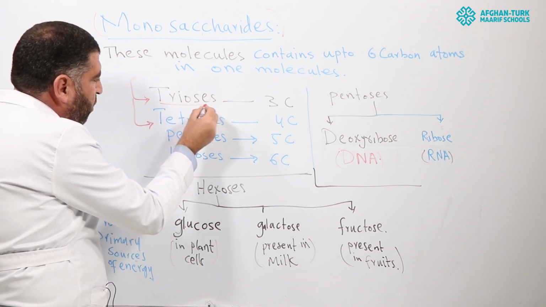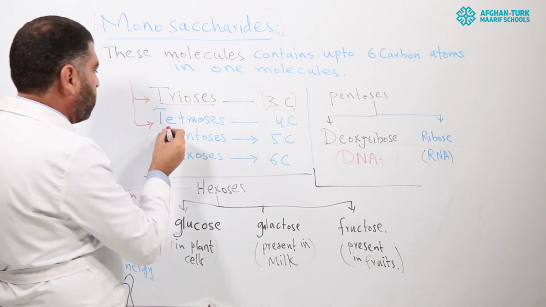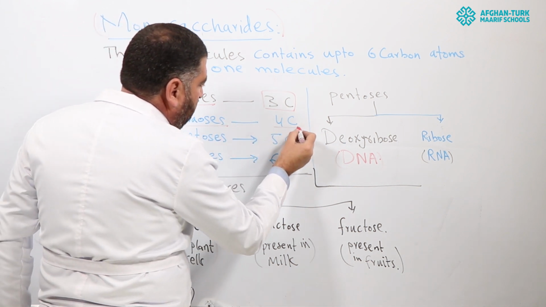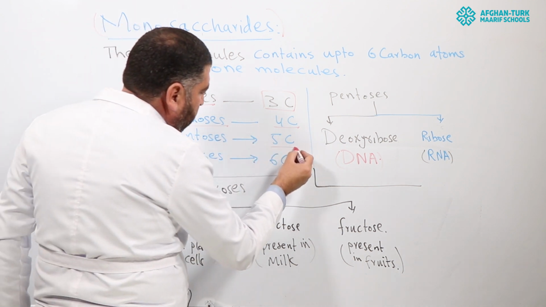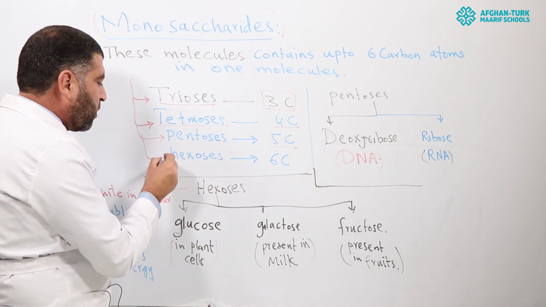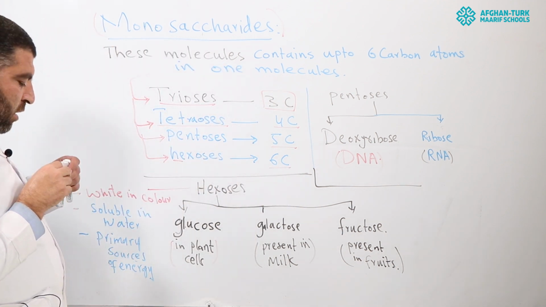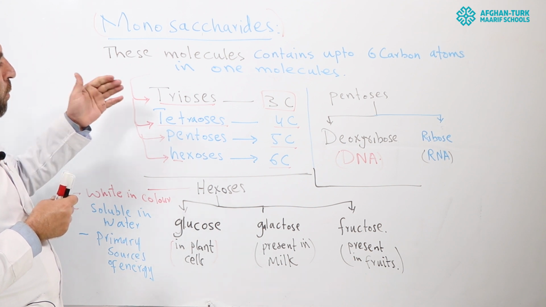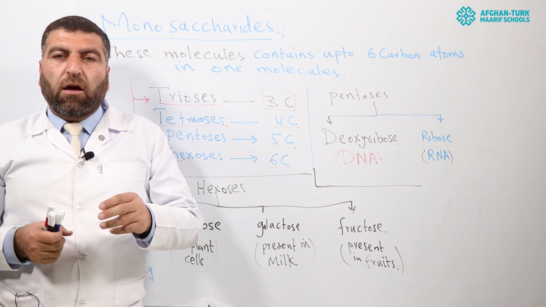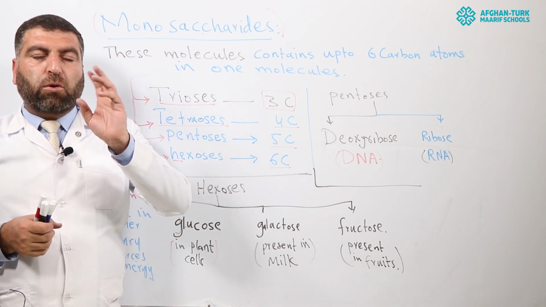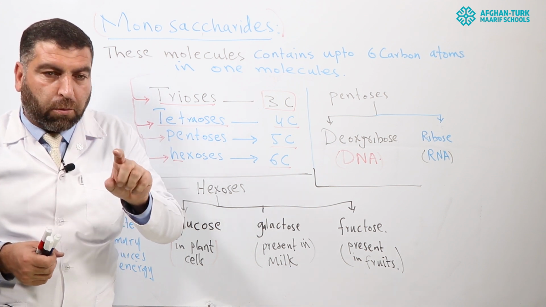For example, trioses, with 3 carbon atoms in one molecule. Tetroses, 4 carbon atoms in one molecule. Pentoses, 5 carbon atoms in one molecule. Hexoses, 6 carbon atoms in one molecule. So different categories of monosaccharides contain different numbers of carbon atoms in one molecule. Trioses 3, tetroses 4, pentoses 5, and hexoses 6 carbon atoms in one molecule.